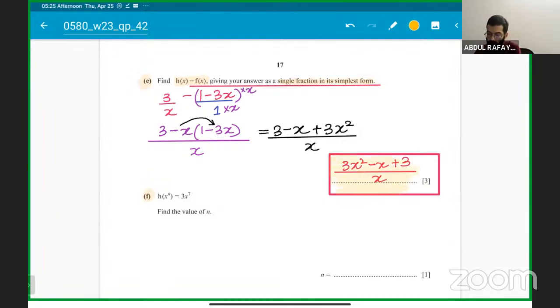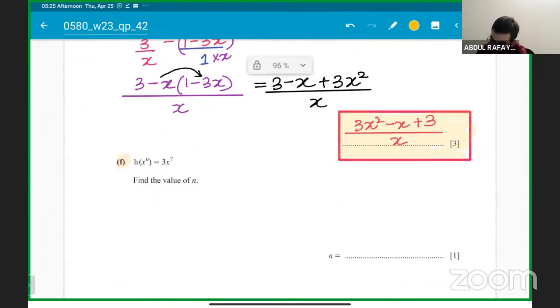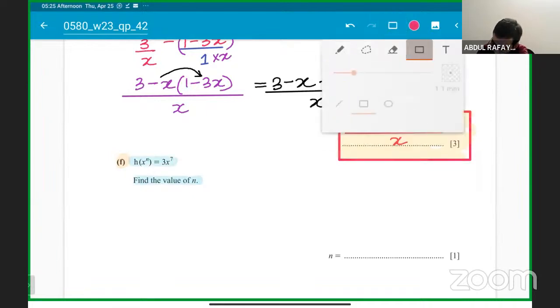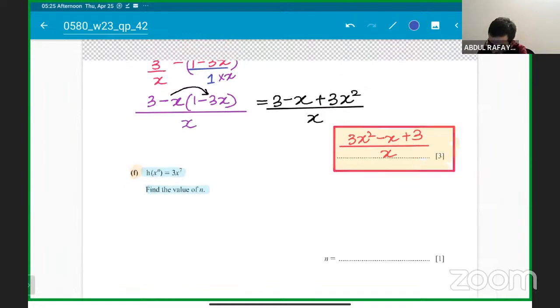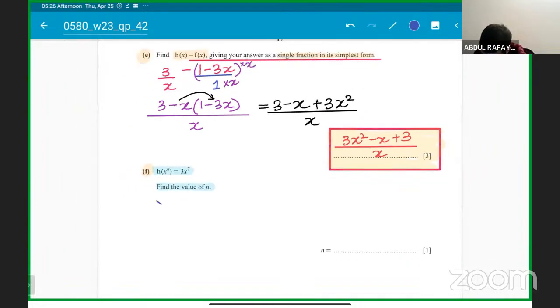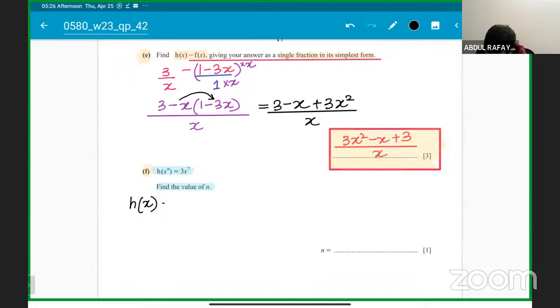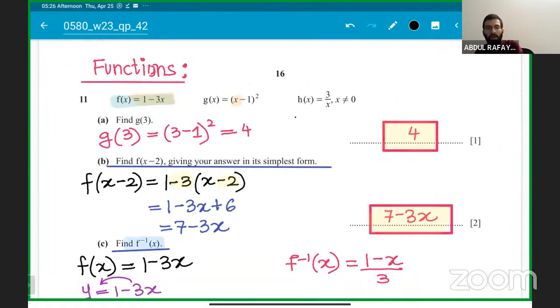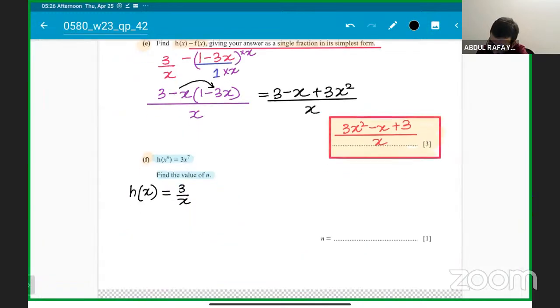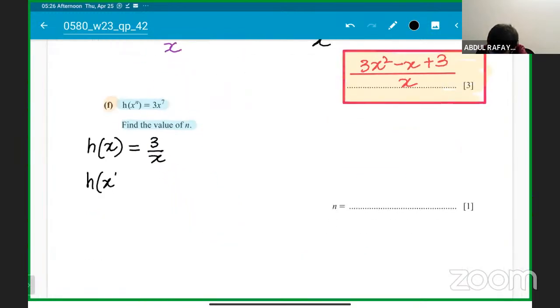Clear on this? Anyone have doubts? Let me know. And the last part is simple, that h(x) power n is equals to, you just have to do indices here. Those who are struggling with this still, make sure to practice these type of questions again and again and revise. h(x) की power n है, so we are saying that first we'll write down the h(x) function. Follow carefully. If h(x) function is 3 over x, so we can clearly say कि अगर h की power x power n है, so it will be 3 over x power n.